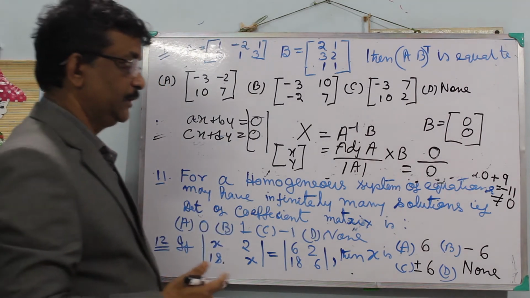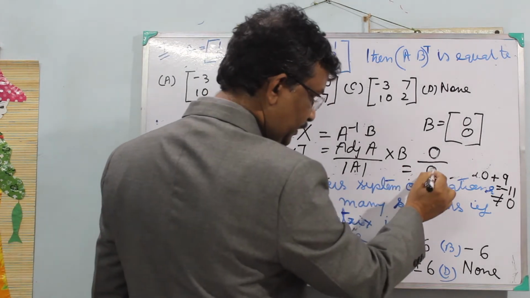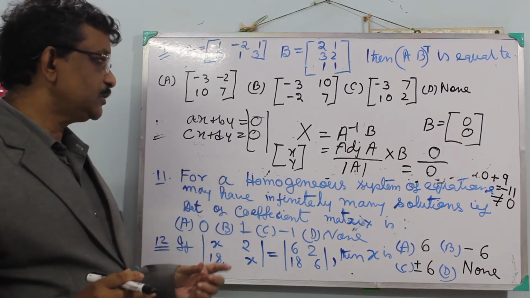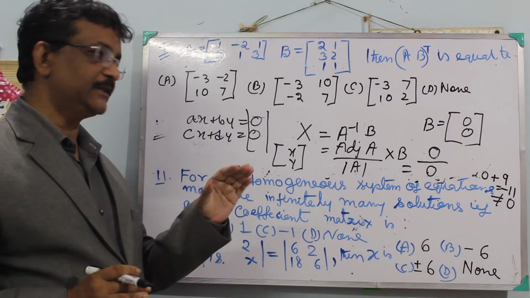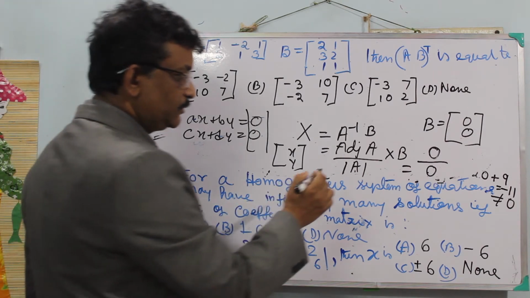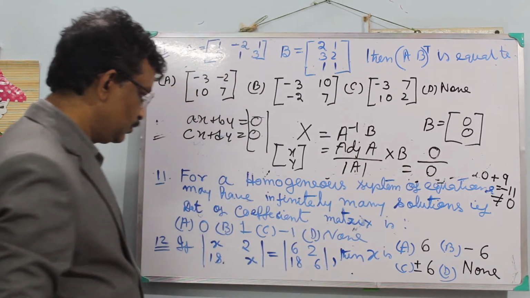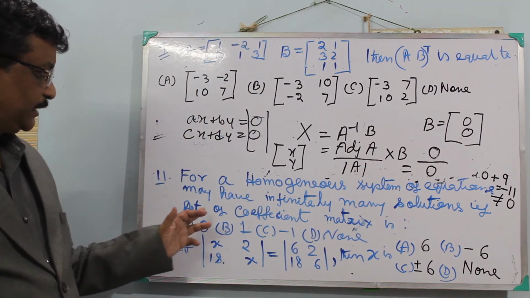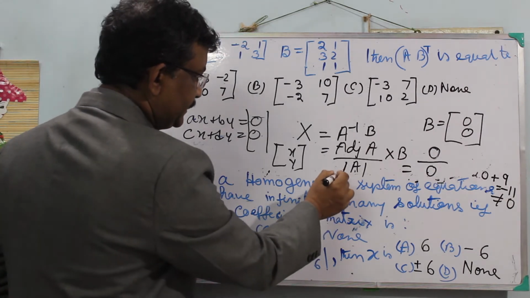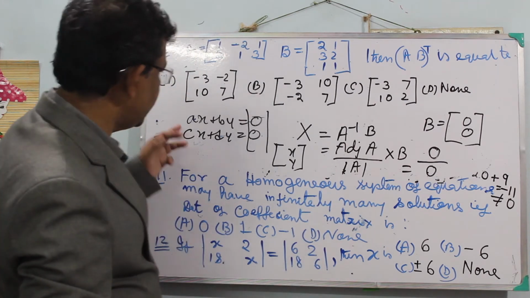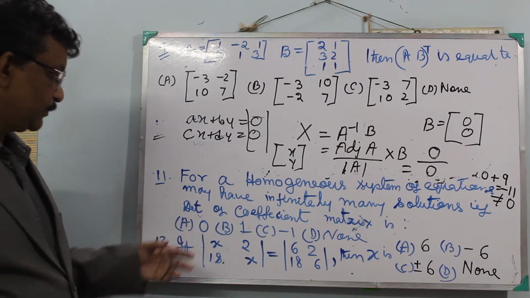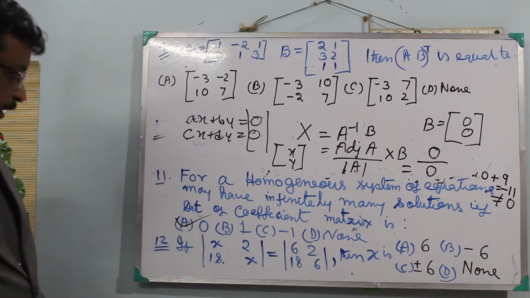If it is 0 by something nonzero, then its value would be 0. So for a homogeneous equation there are two possibilities, either only the zero solution or infinitely many solutions. For infinitely many solutions, det A must be 0. So the option is det A, the determinant of the coefficient matrix A, where A is [a b; c d]. Thus the determinant of the coefficient matrix must be 0. So A is the correct answer.